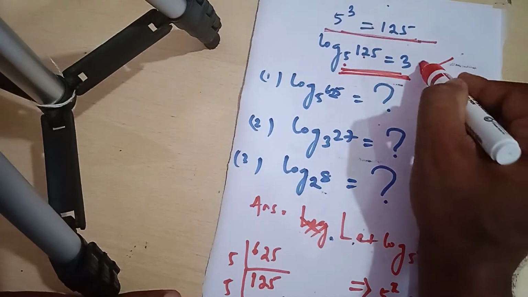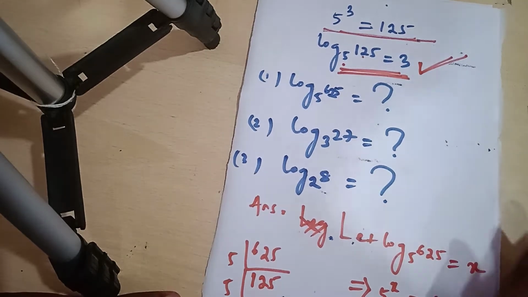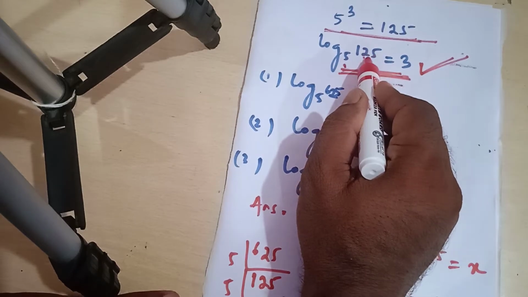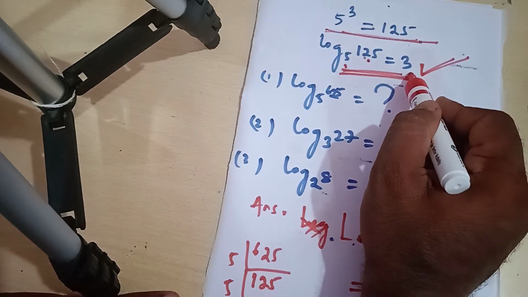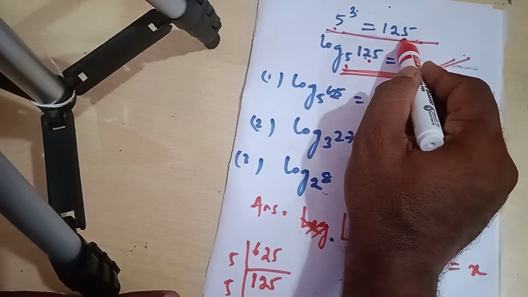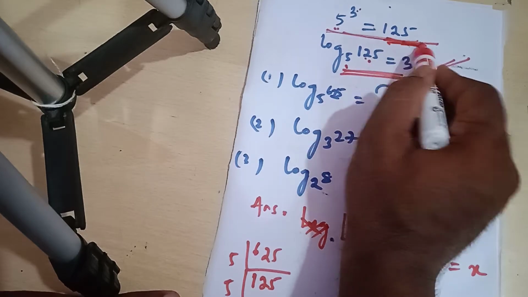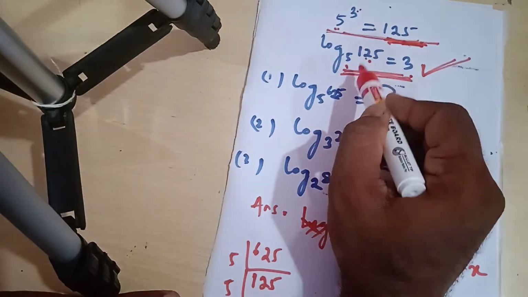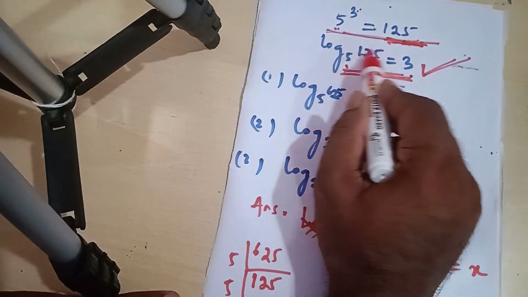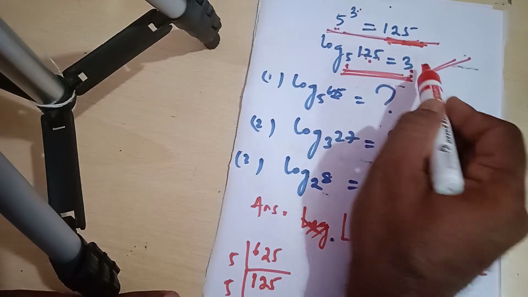So here we have three things: one is base, another is power, another is number or result. We write log 125 to the base 5 is equal to 3.